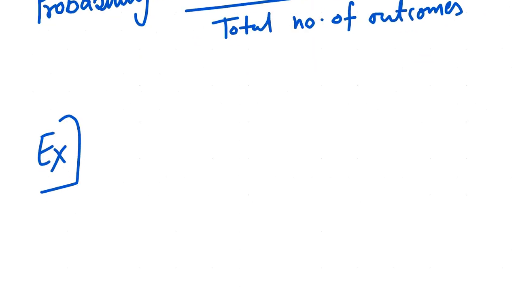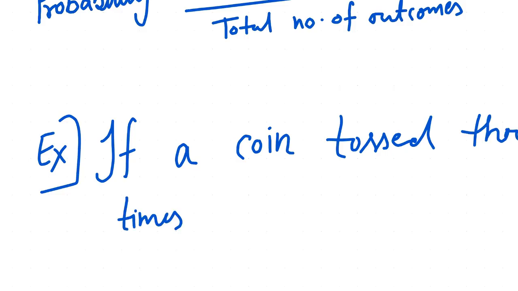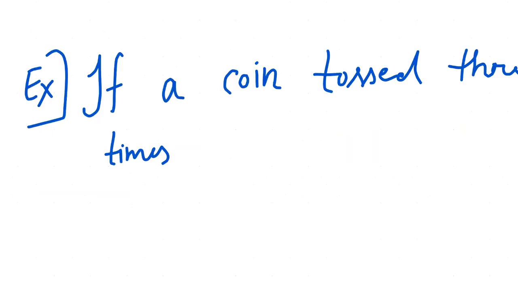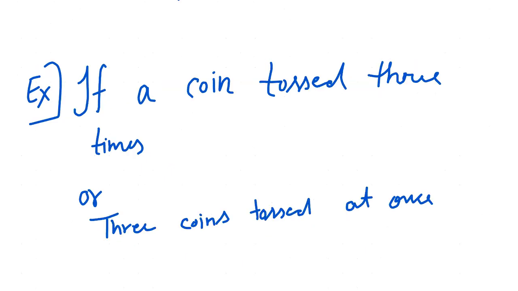So if a coin is tossed 3 times, or 3 coins are tossed at once, then we have outcomes.